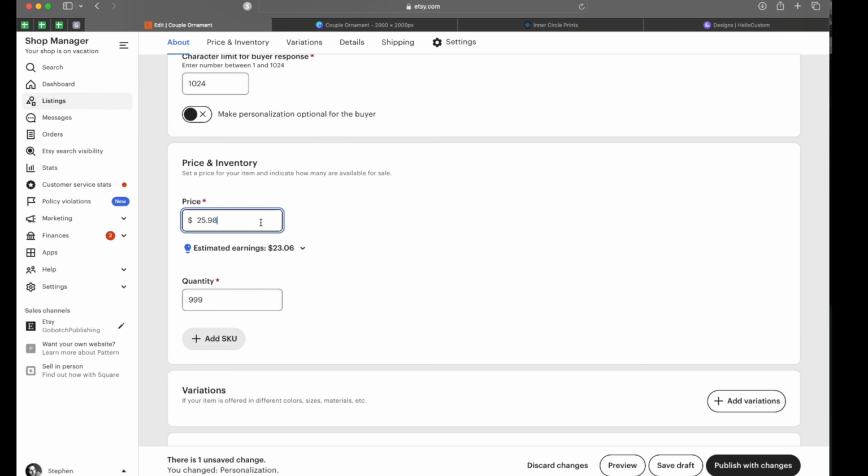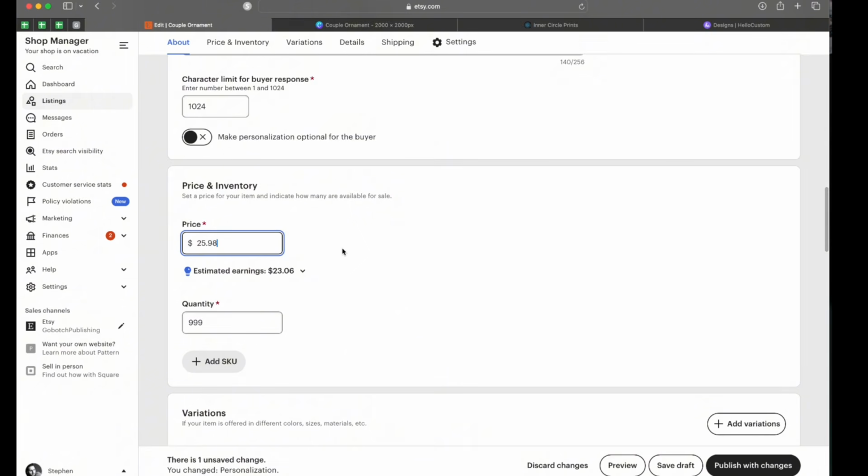I run a 50% off sale on my shop daily. Right now it's steeper because I'm trying to drive rank. But because of that 50% off sale, I want to double the price right here. And then the 50% off sale is going to get it to where I need it to be. So I want them to be $12.99. So I double that and it's $25.98.